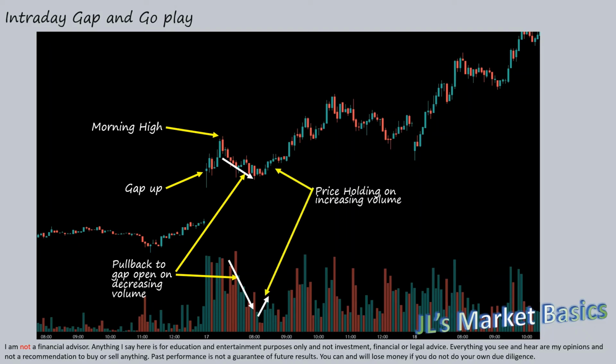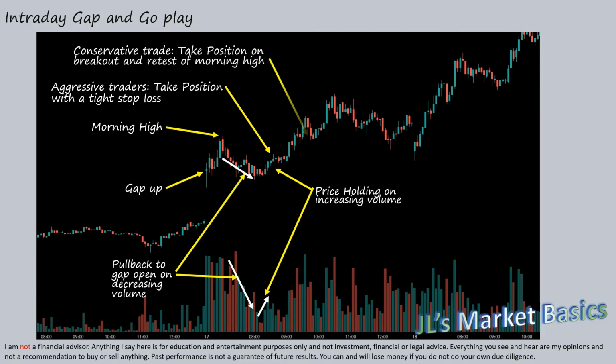And if the price holds as support or resistance on stronger volume, depending on the gap type, the trader can enter a position. Aggressive traders will enter earlier for a greater risk to reward ratio. More conservative traders might wait for greater confirmation before entering the trade.